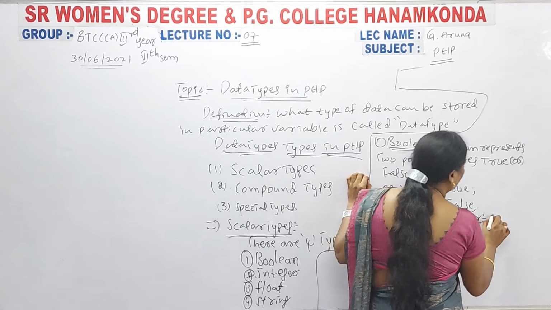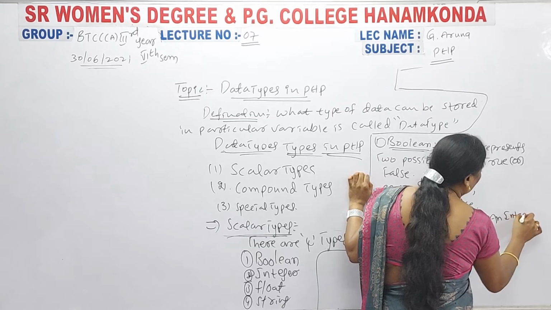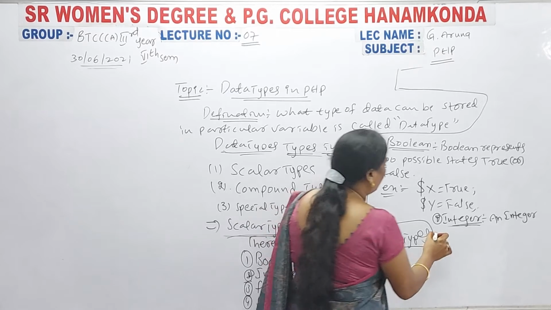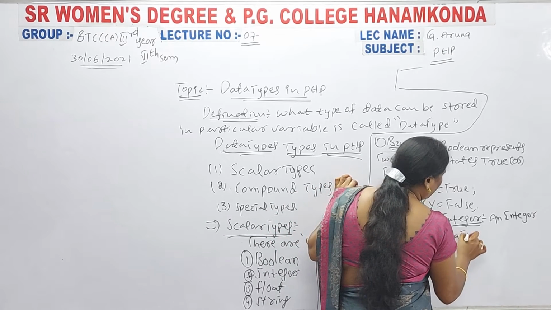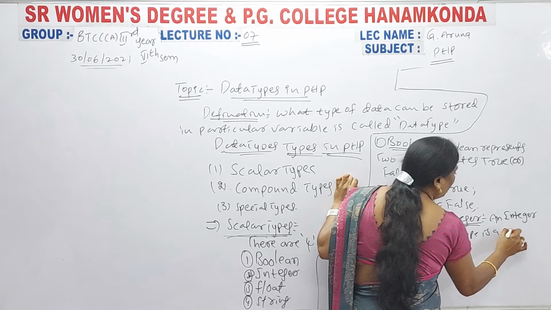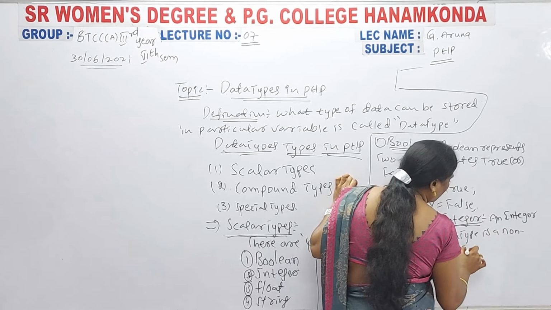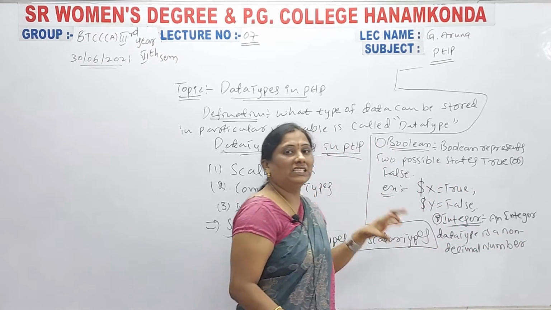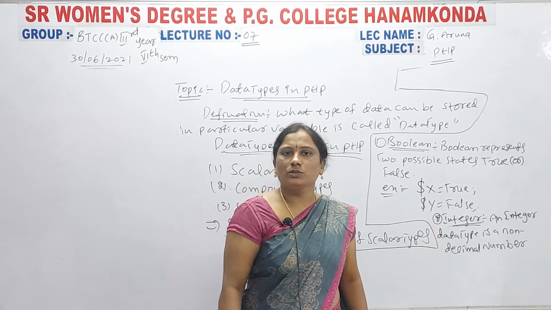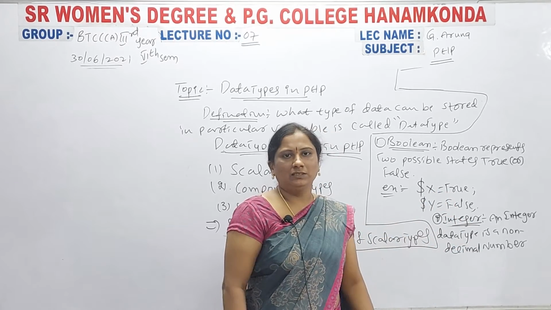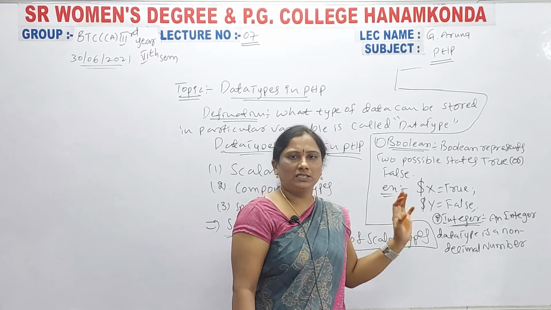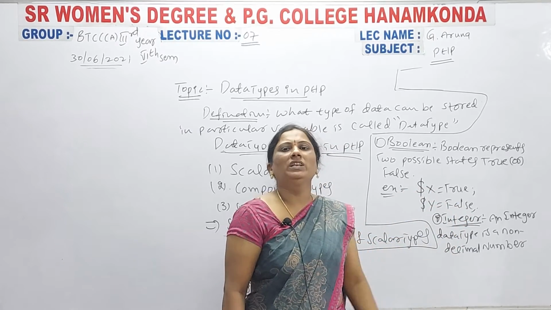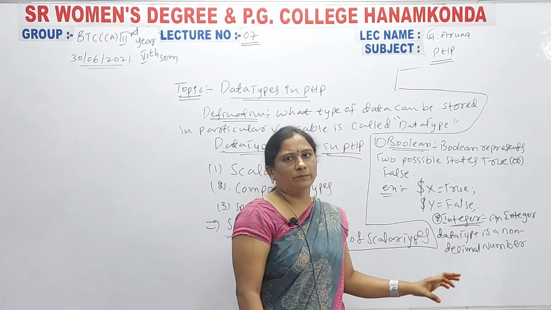The integer data type is a non-decimal number. Non-decimal number means not floating values, only numeric values you can enter. Little bit change in the definition, that's it. That means you can enter only numeric values, numerals, here.